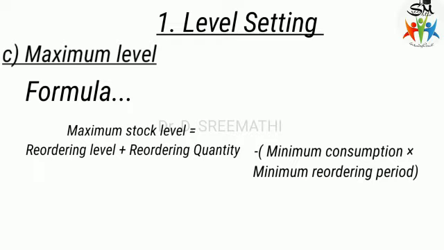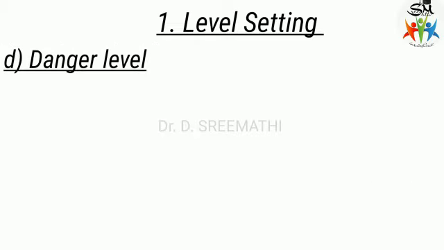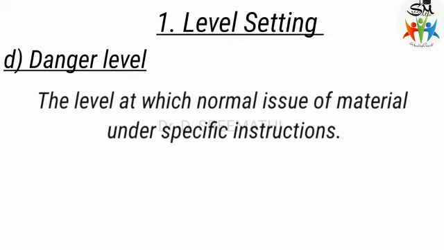The next level is danger level. This means the level at which the normal issues of material are stopped, and issues are made only under specific instructions. The storekeeper won't issue stocks unless a special instruction is received.